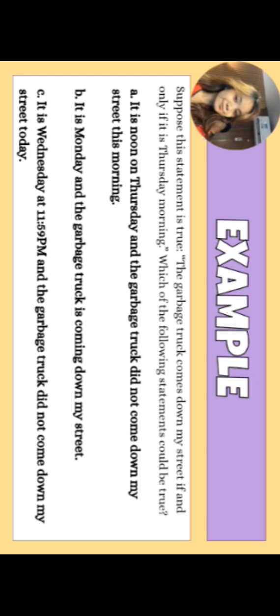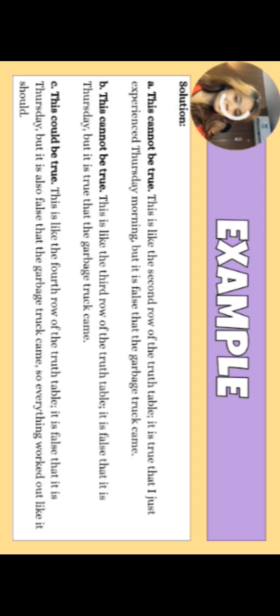So to solve this, the solution will be this. For letter A, this cannot be true. Why? Because this is like the second row of the truth table. It is true that I just experienced Thursday morning, but it is false that the garbage truck came. Letter B, this cannot be true. This is like the third row of the truth table.